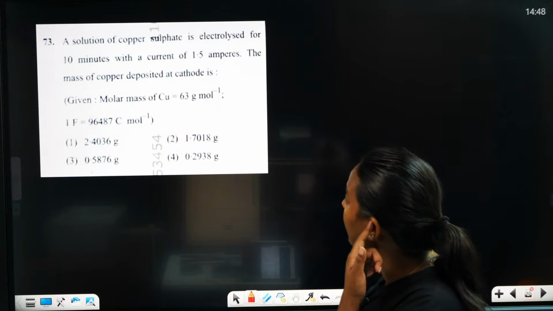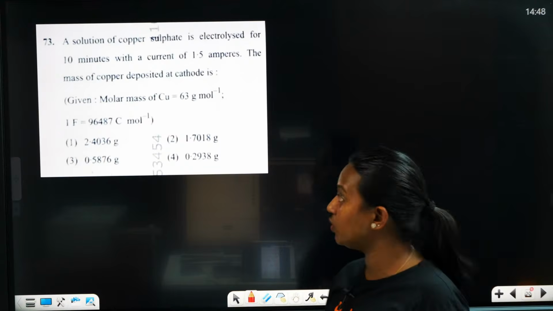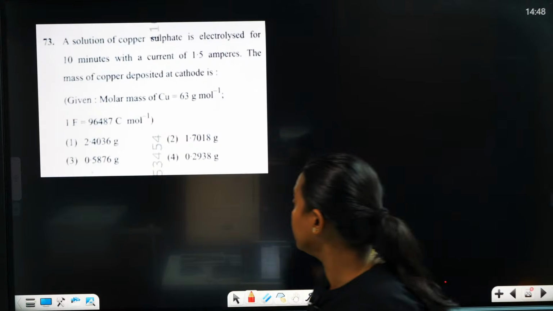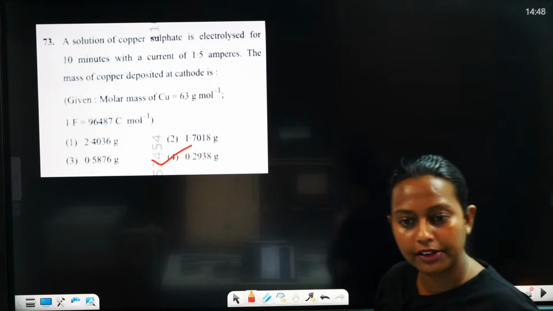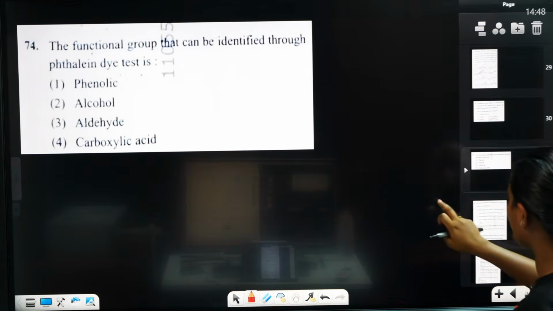Faraday's law related question. What will be the correct answer, Ada? Tell me your answer. The fourth one is the correct answer. It's a Faraday related question and a direct question only.